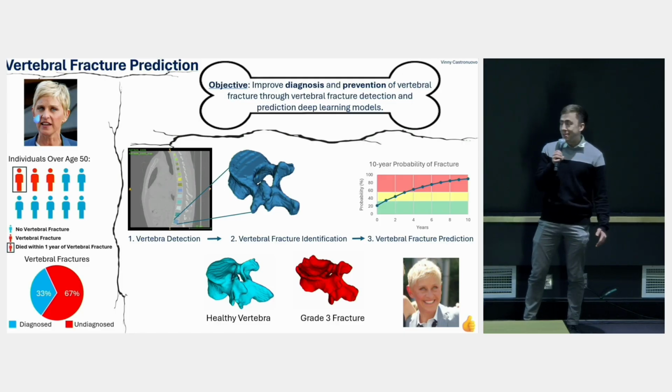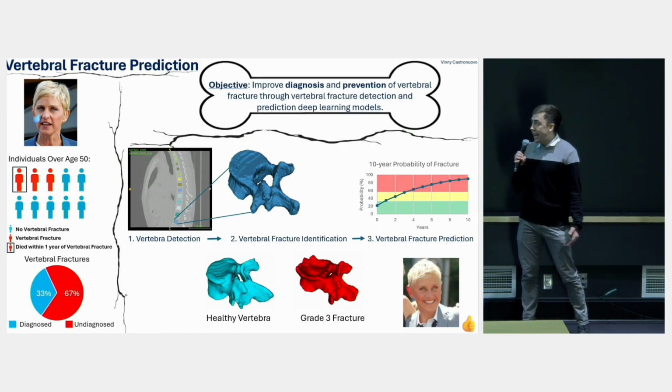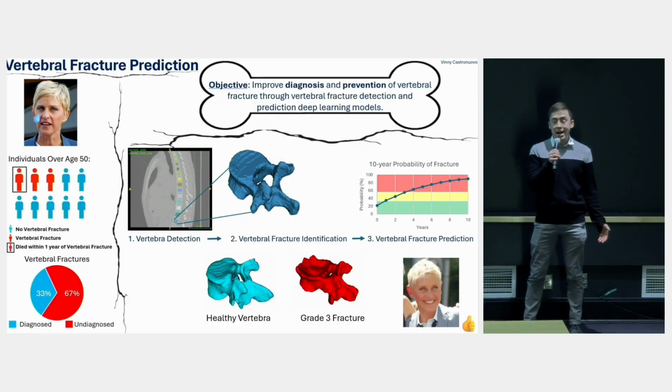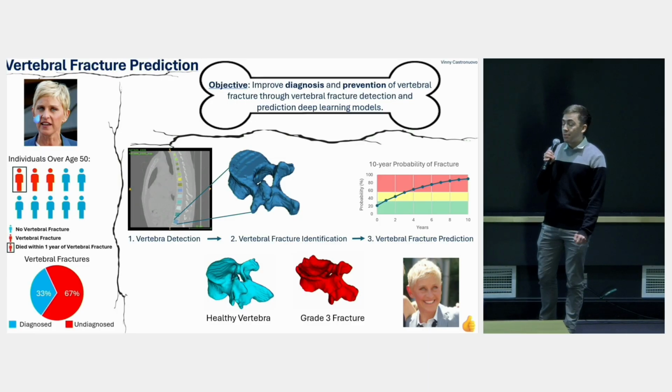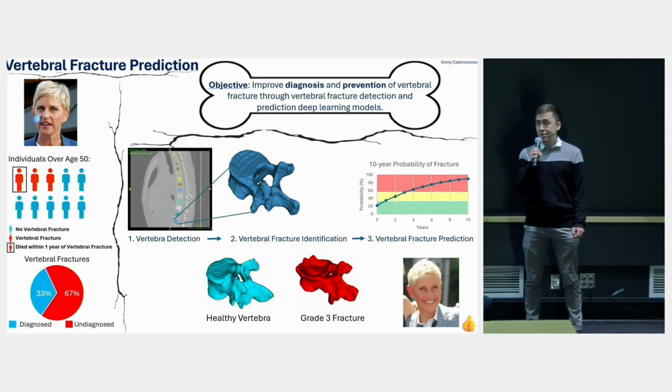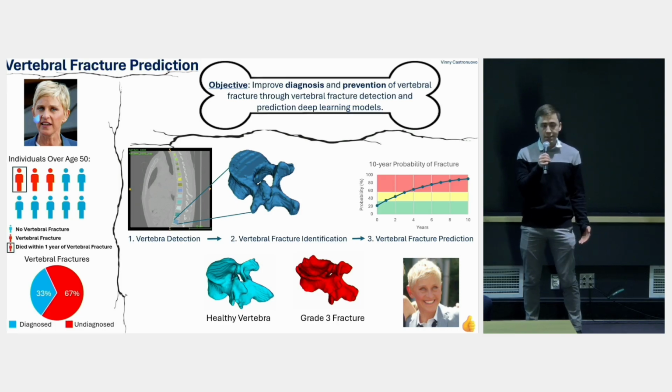About 30% of all individuals over the age of 50 will develop a vertebral fracture. And vertebral fractures have quite a high mortality rate, as 1 in 3 people with vertebral fracture will die within a year of fracture. And one of the scarier things to note is that 2 in 3 people with vertebral fracture are undiagnosed, as these fractures are notoriously difficult to detect.